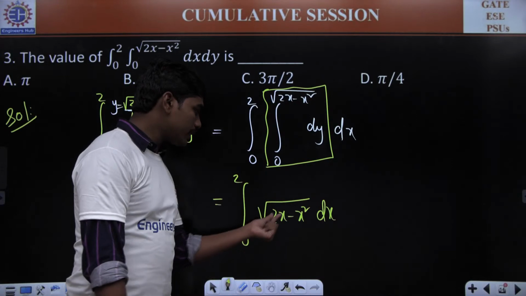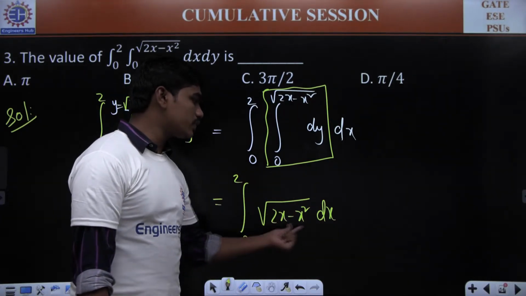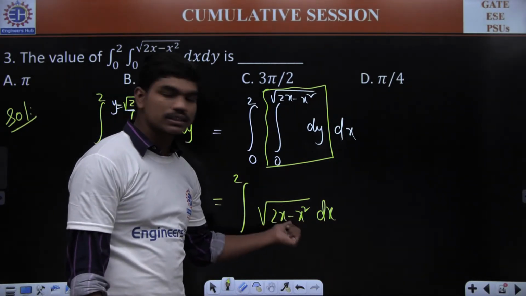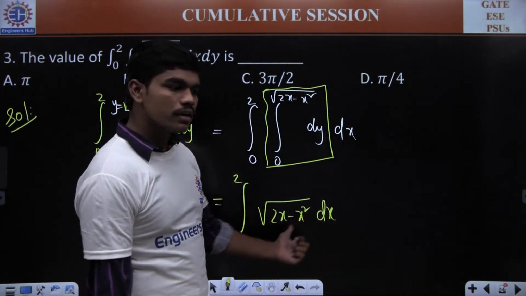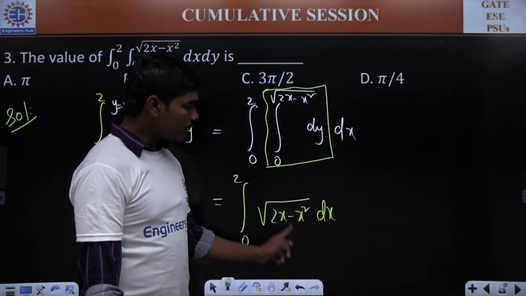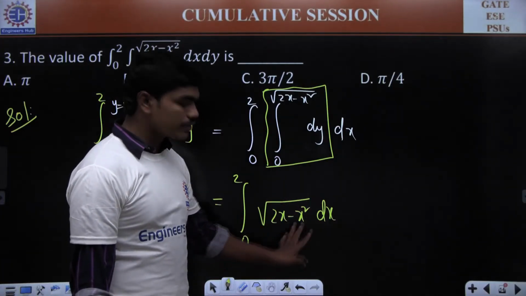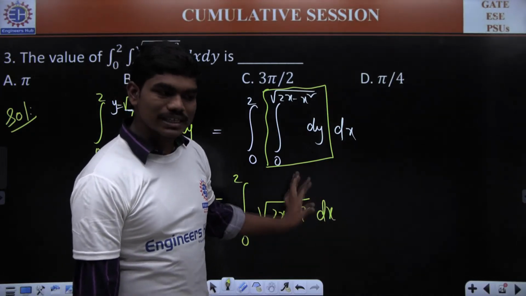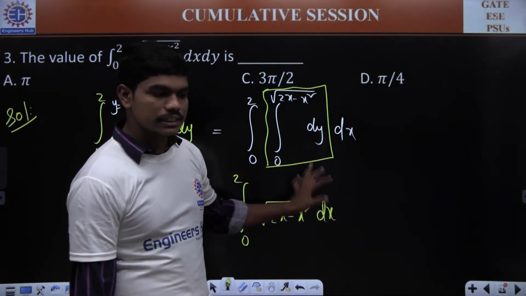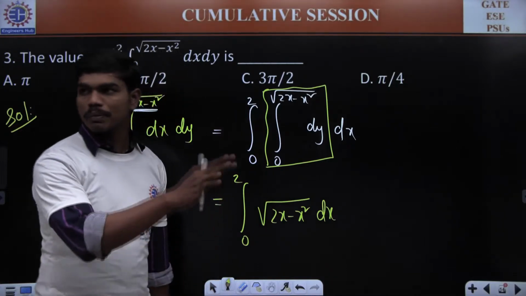Look, here you have something like 2 times x minus x square. Whenever there is x minus x square or something like this, I told you better go for some trigonometric substitutions, if you remember. Whenever there is a square root and you have minus x square within the square root, definitely go for some trigonometric substitutions. This is what I told you. So please try to substitute something in terms of trigonometry and try to get the answer. I gave you a hint. So please try to solve this.